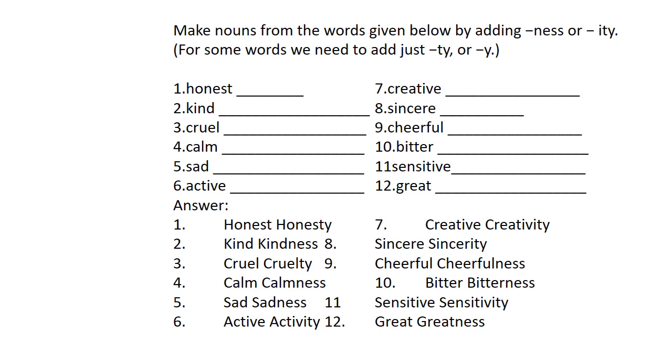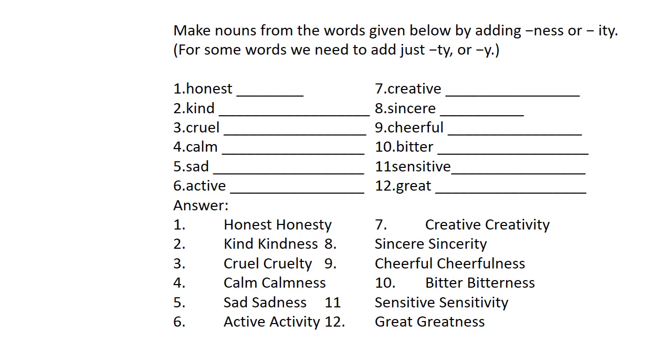Now we have an exercise in this lesson where we have to form nouns by adding ness or ity, like honest, it is honesty, creativity, kind, kindness, sincere, sincerity, cruel, cruelty, cheerful, cheerfulness, calm, calmness, bitter, bitterness, sad, sadness, sensitive, sensitivity, active, activity, great, greatness.